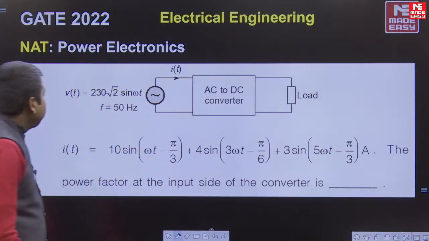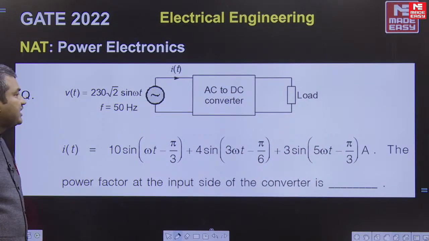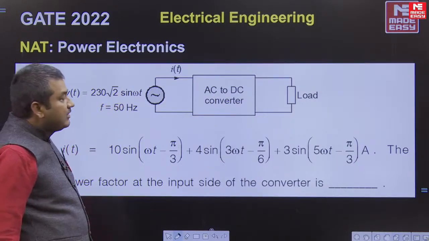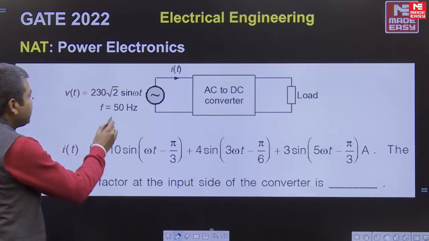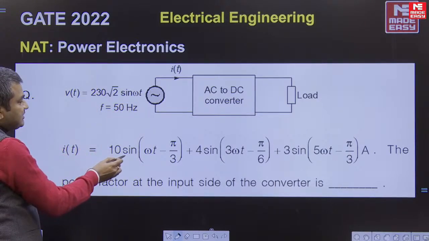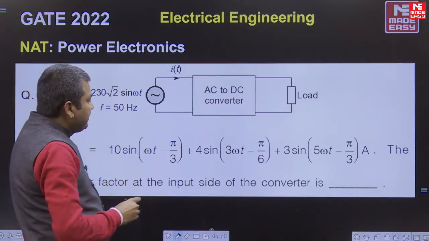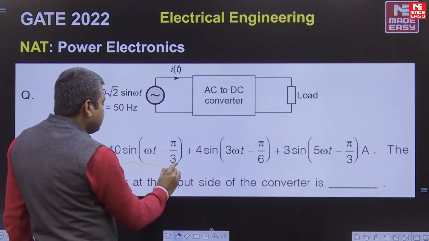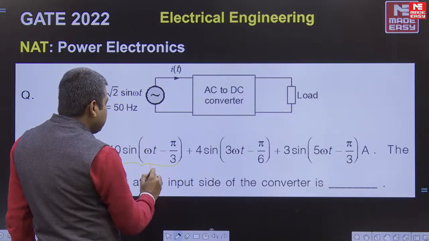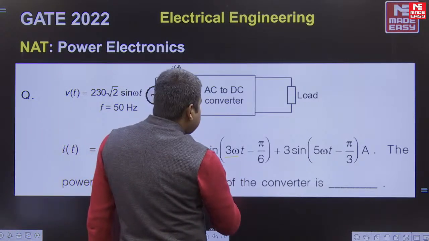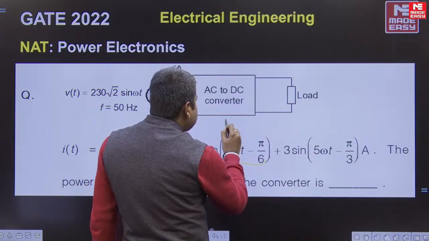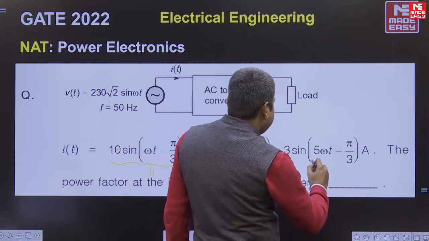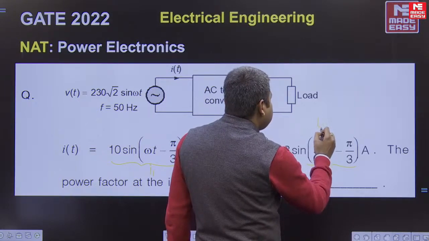Yes. Now see here, this is the supply voltage on the AC side of the rectifier, 230 into root 2 into sin omega t, and frequency is 50 hertz. The input current is 10 sin(omega t minus pi by 3) plus 4 sin 3 omega t plus 3 sin 5 omega t. So this is the fundamental current, this is the third harmonic current, and this is the fifth harmonic current.